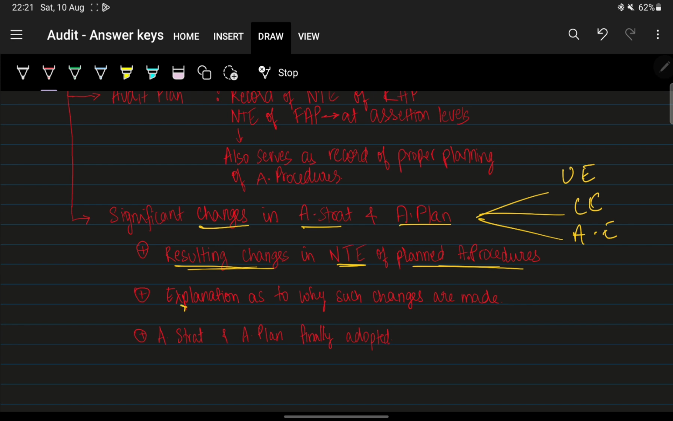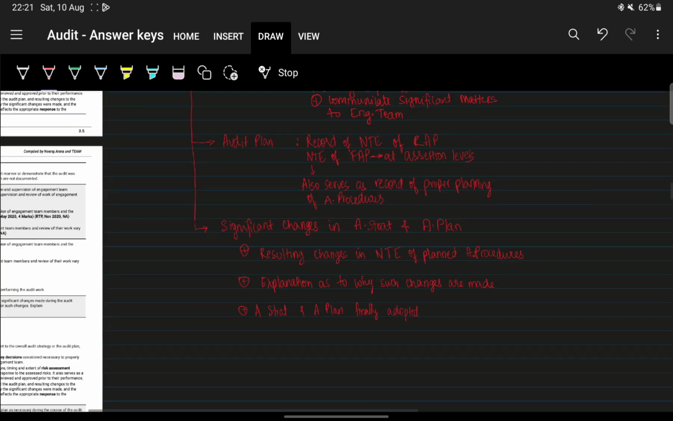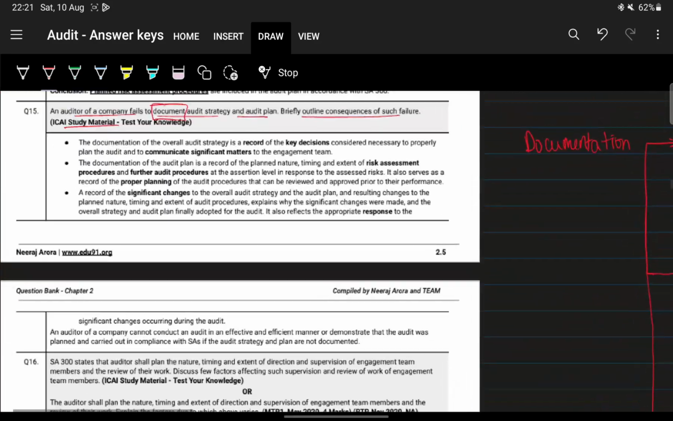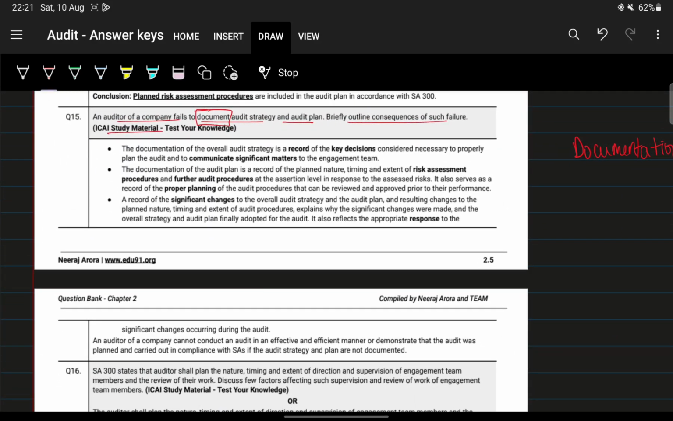Next, an explanation as to why such changes are made. Firstly, what are the changes? Second, why were those changes made? And thirdly, what was the audit strategy and audit plan finally adopted at the end? These are the things we are going to record. They talk about the same thing in the question number 15 solution. Here, documentation of the audit strategy is a record of key decisions considered necessary to properly plan the audit and to communicate significant matters to the engagement team.